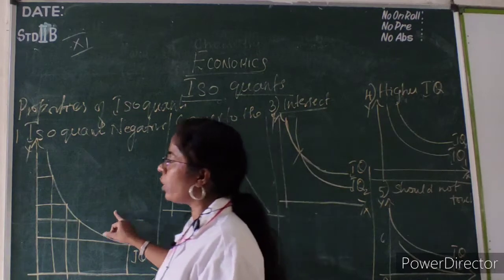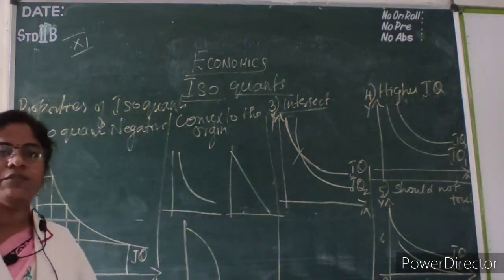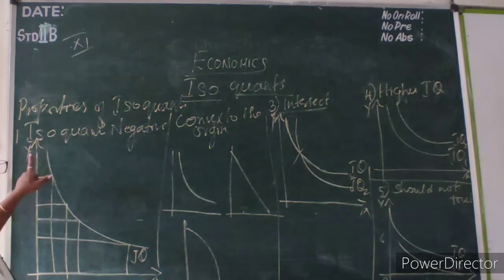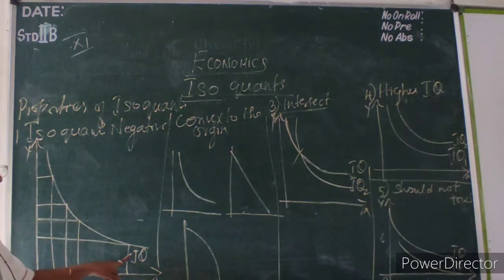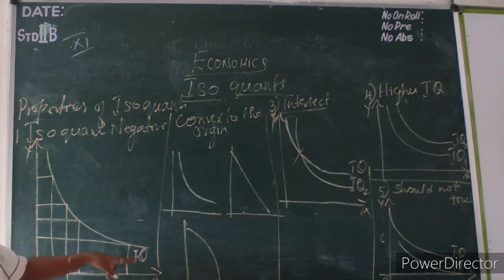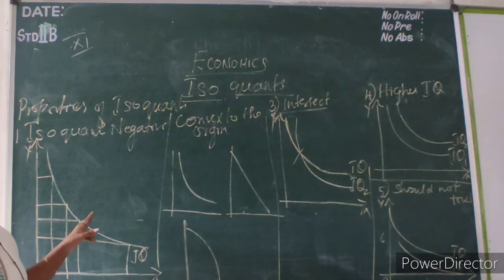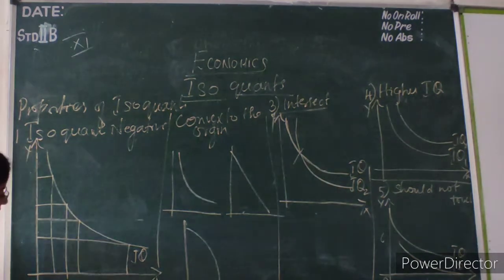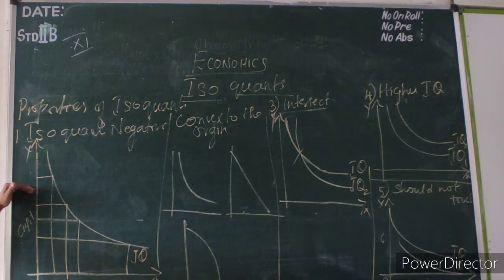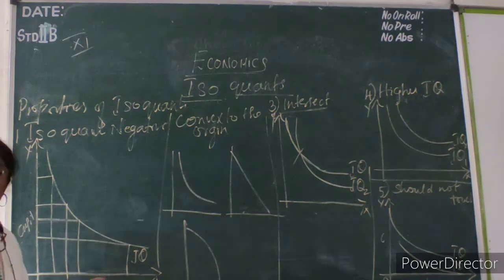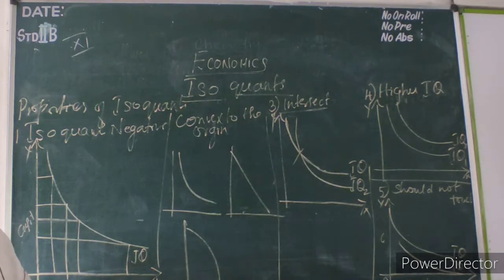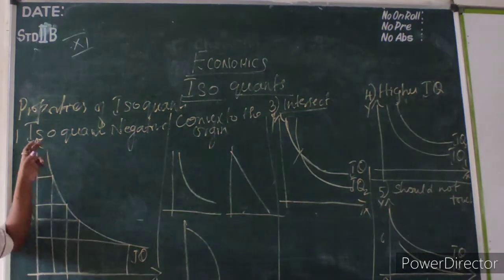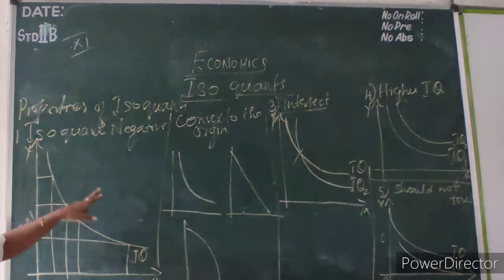Okay. So see the first one, isoquants always have a negative slope. It starts from the left and it ends to the right. Why? Because we are using the marginal rate of technical substitution. If we need additional labor, we have to sacrifice capital. If we sacrifice the y commodity, automatically we will be getting more labor. So that's why we are using the marginal rate of technical substitution. So isoquant starts from the left and it ends to the right.